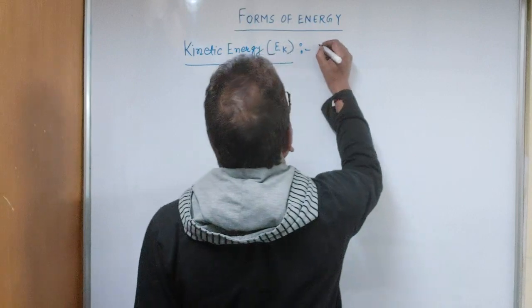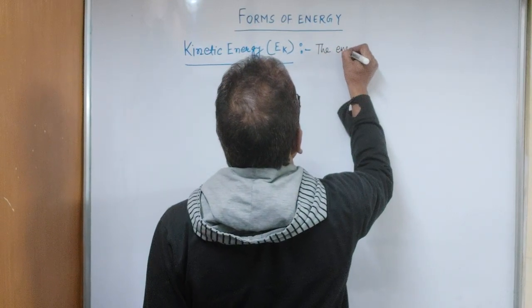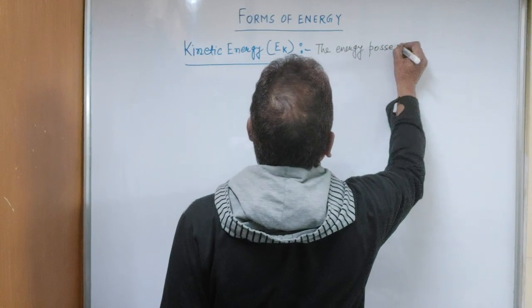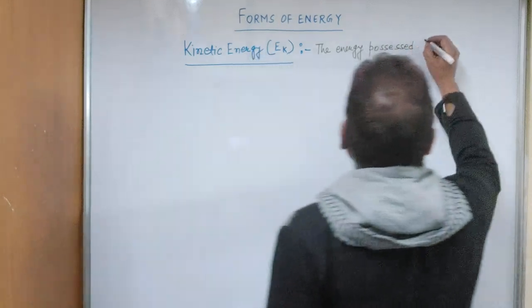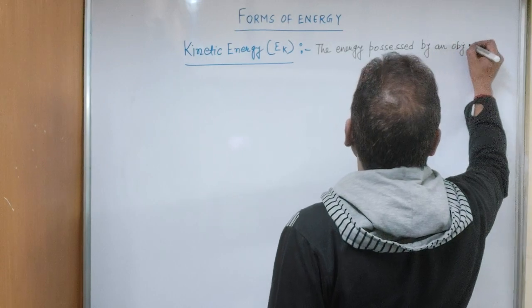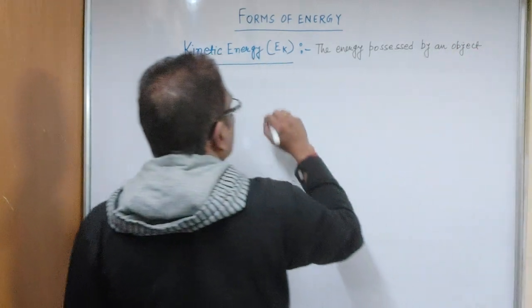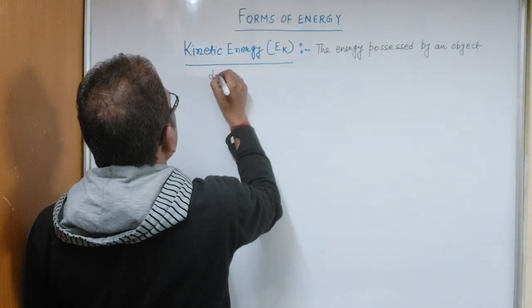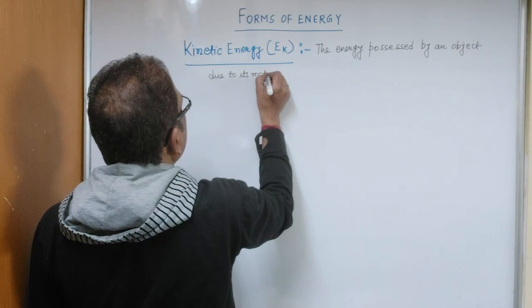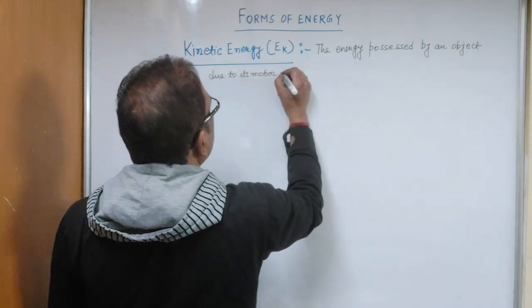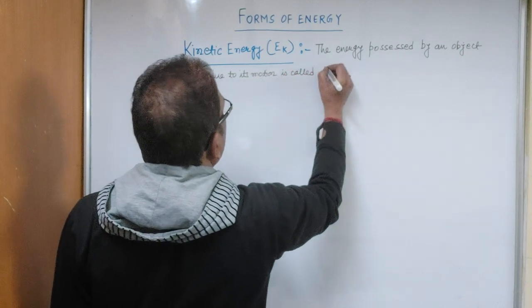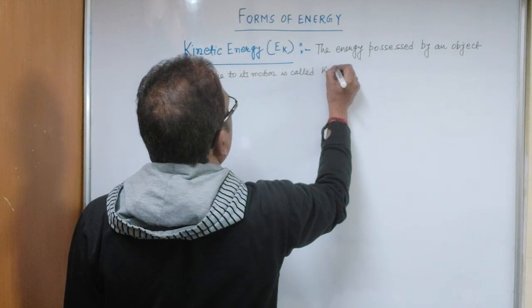So we will write: the energy possessed by an object due to its motion is called kinetic energy.